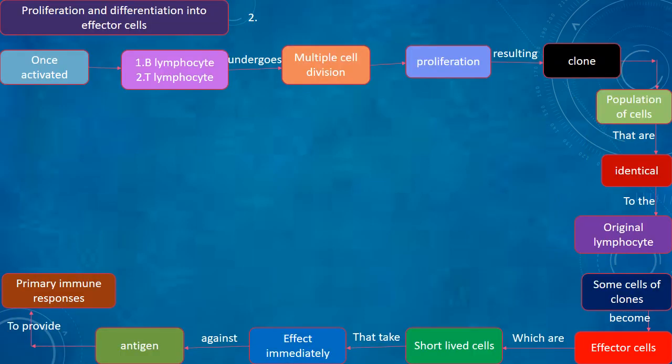Proliferation and differentiation into effector cells. Once activated, a B lymphocyte or T lymphocyte undergoes multiple cell divisions. Proliferation causes a clone, a population of cells that are identical to the original lymphocyte. Some cells of the clones become effector cells, which are short-lived cells that take effect immediately against the antigen to provide the primary immune response.